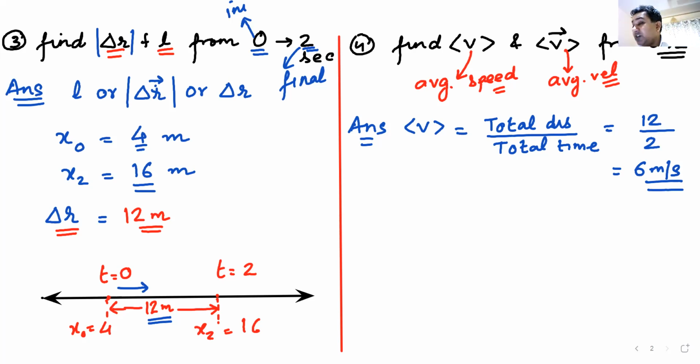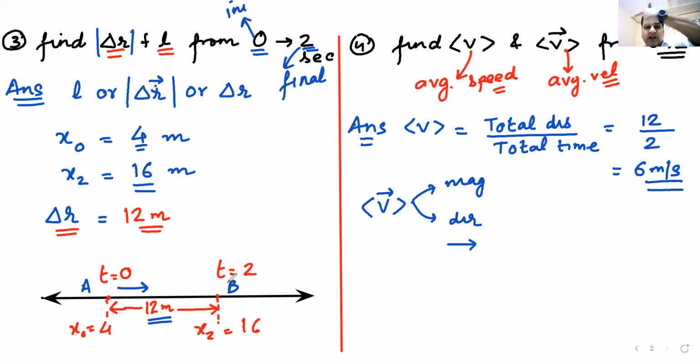So this one is average speed. Yes, Vaishnavi, this one. Average speed is total distance divided by total time. Now someone will help me with the second one, average velocity. Average velocity has two things: it has magnitude and it has direction. So how do I tell the direction? It is going from point A to point B in a straight line. So direction is from A to B along the positive x-axis. Positive x is your direction.